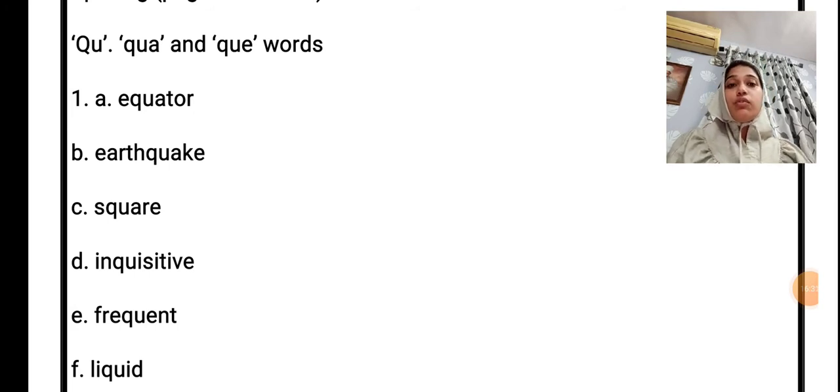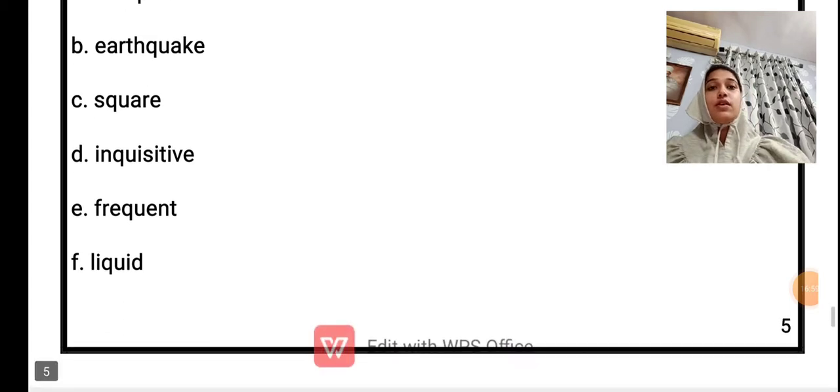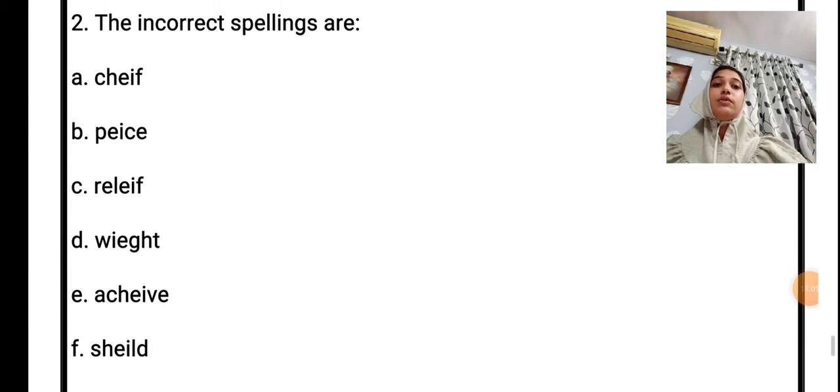We use QU, inquisitive. Question E, something that happens very often, frequent. So QUE has been used, frequent. Number F, state of matter other than solid or gas is liquid. So we have used again here QU. Your rule is when we use the letter Q, we always add U after it. So after every Q we have U. So that is your activity QU, QUA, and QUE.